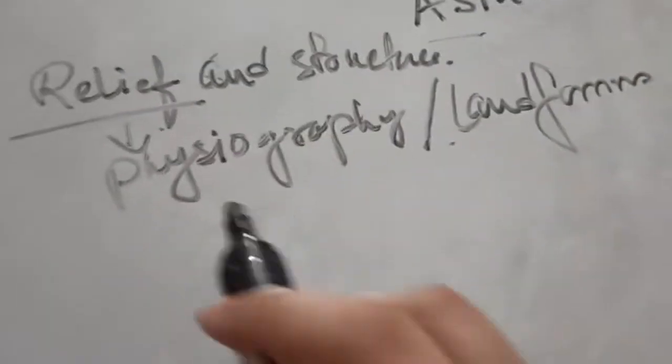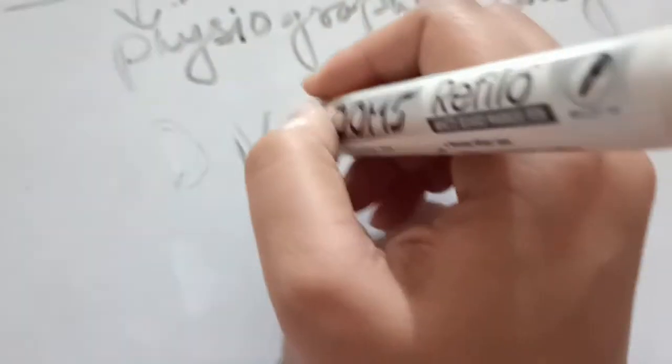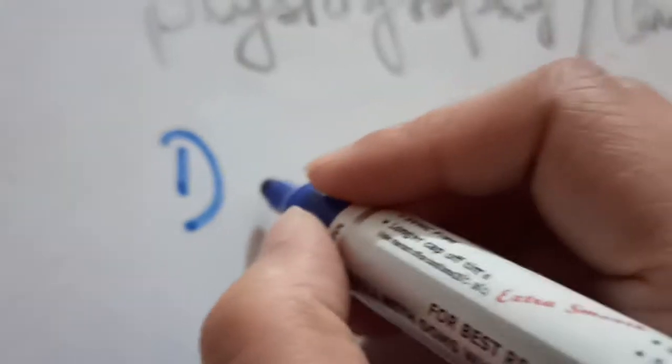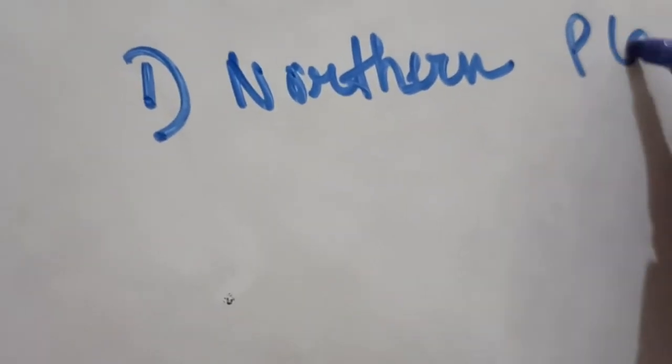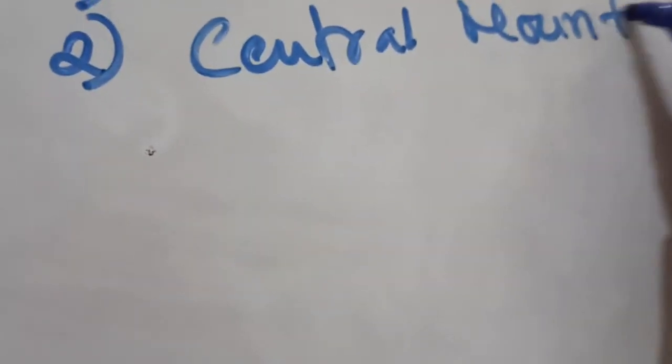The physiographic or landform division of Asia is generally divided into 5 main divisions. Number 1 physiographic division is the northern plain, meaning the plain that is present in the north. Number 2 is the central mountains and plateaus.